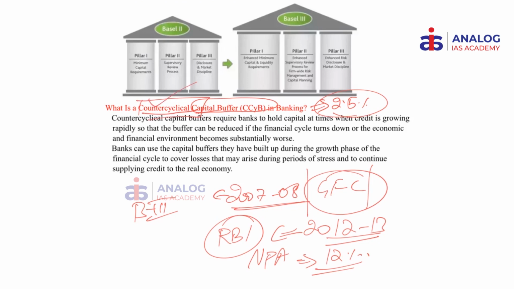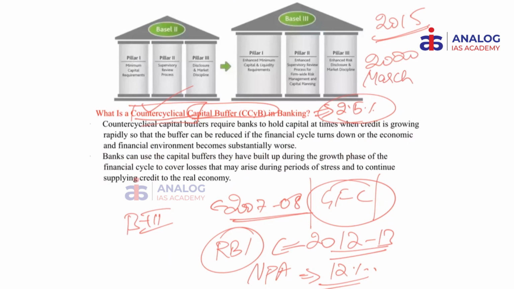Now, whether RBI adopted these norms, we already adopted these norms in 2015, but we have to note that its implementation was postponed till March 2020. Because of the COVID-19 crisis, RBI decided to extend this indefinitely. RBI did not notify from when we will be implementing these measures.